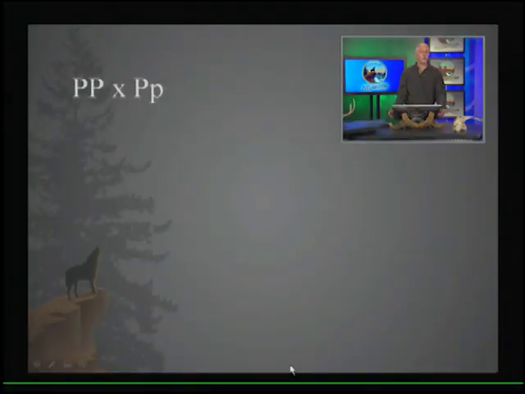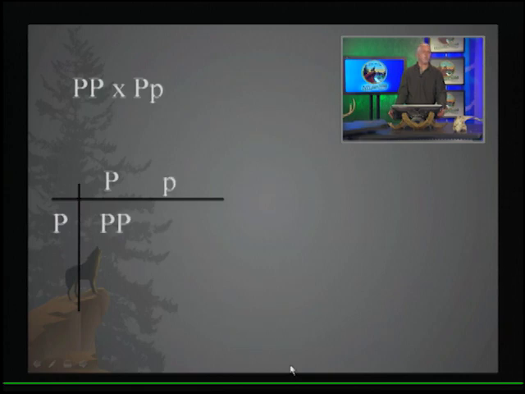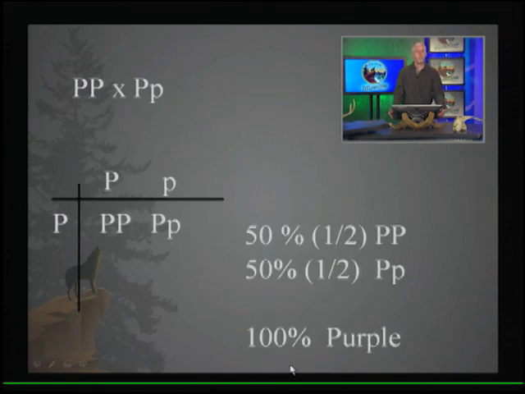Now you could also cross a heterozygous times a homozygous dominant. This is another possible cross. So again, as we build our Punnett square and put in the possibilities, certainly homozygous dominant is a possibility, and heterozygous is a possibility. So we would expect half the offspring to be homozygous dominant, half to be heterozygous. And for the phenotypic outcome, we would expect all of them to be purple.